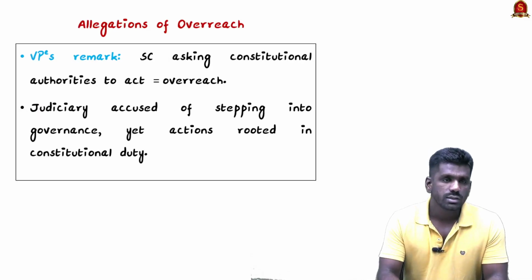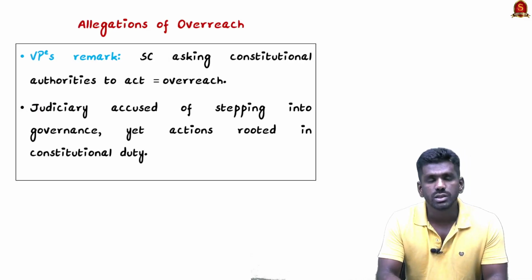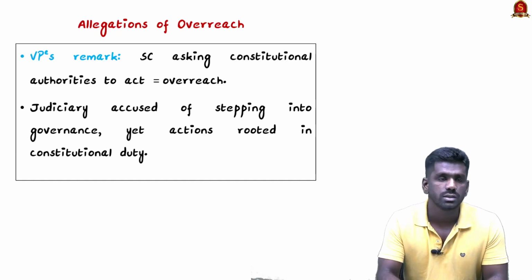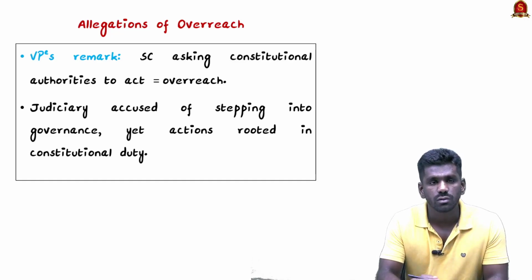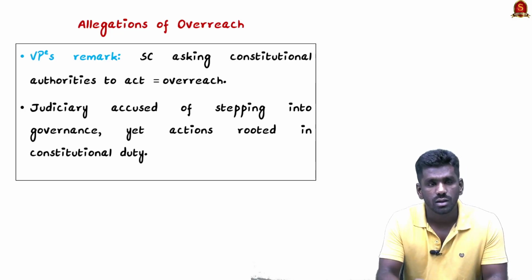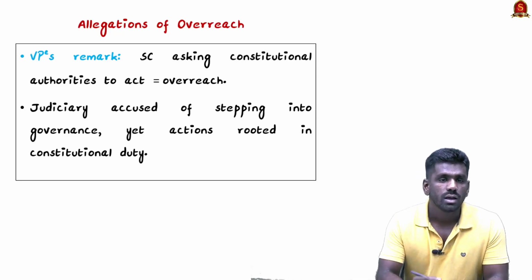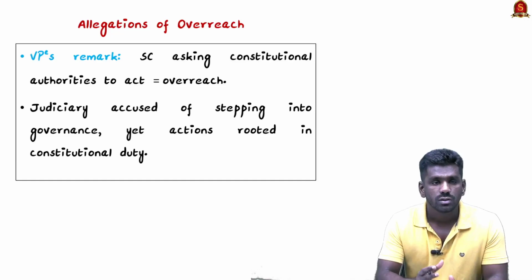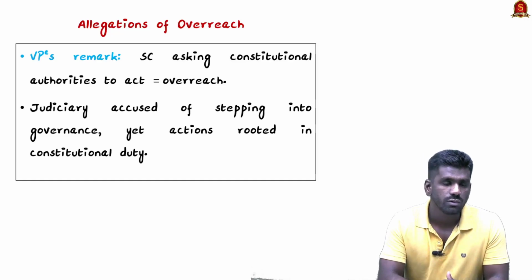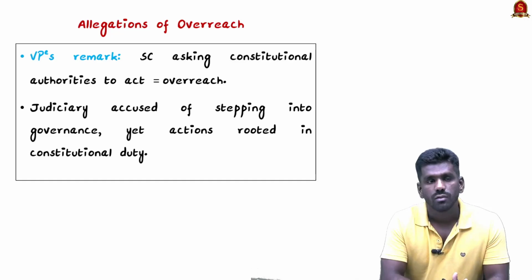Now, the Vice President has remarked that the judiciary is overstepping into the functions of the executive and legislature, and he is warning about judicial overreach. The judges are acting outside their governance areas, and their actions should be rooted only in their constitutional duty. This is what the Vice President remarked.